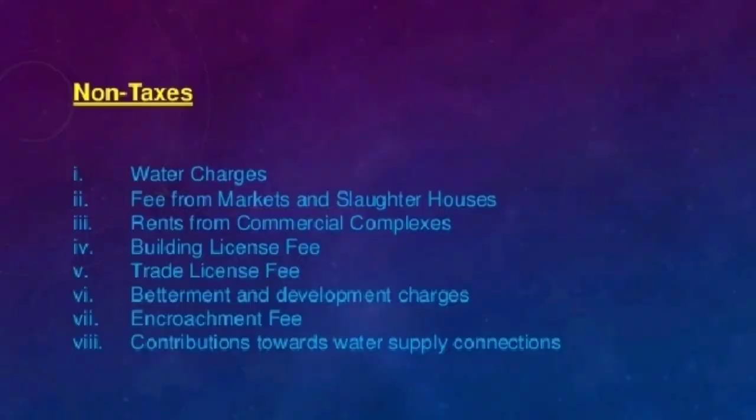Municipality also earns money from municipal properties. It earns income from the water and electricity which is supplied to all the houses in the city. Municipality even collects fees for issuing birth and death certificates and also obtains grants from the state government for different purposes. So these are the different means through which a municipality earns income, and again this income is utilized for the betterment or for the welfare activities of the people.